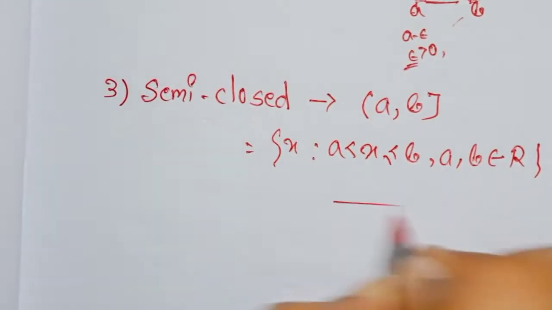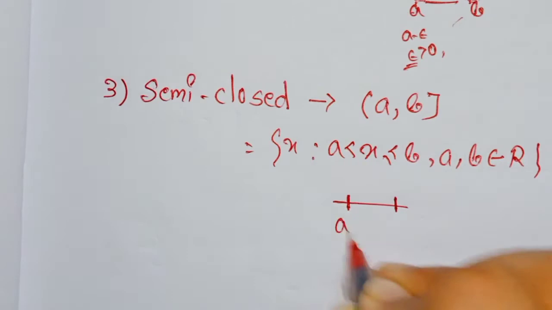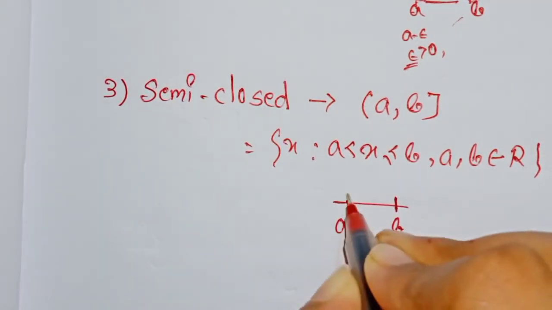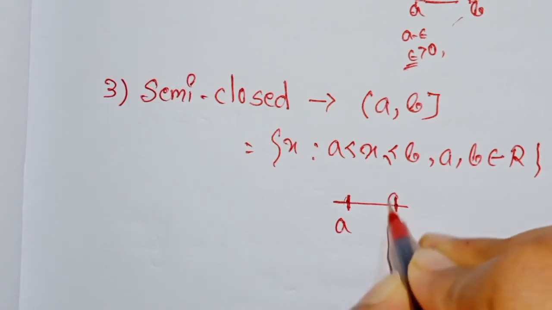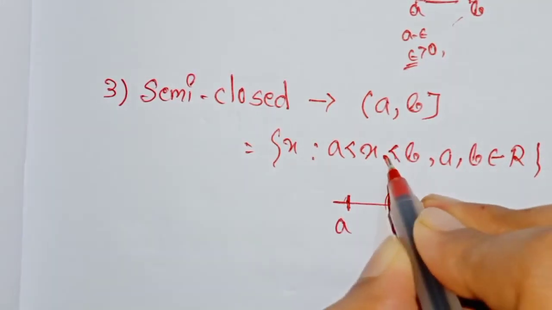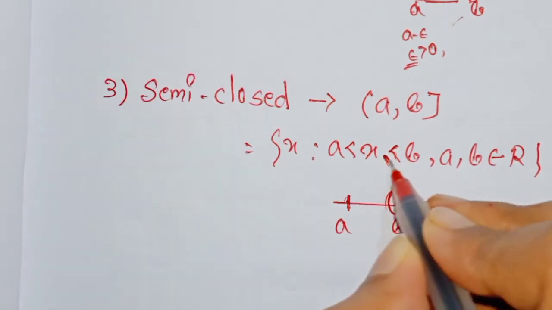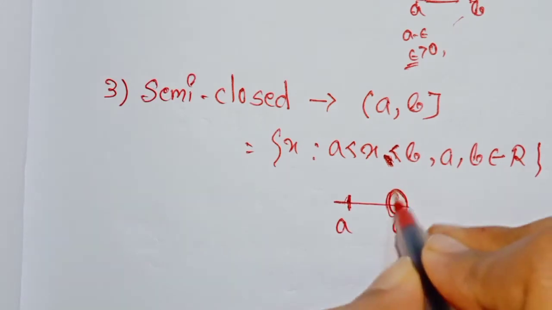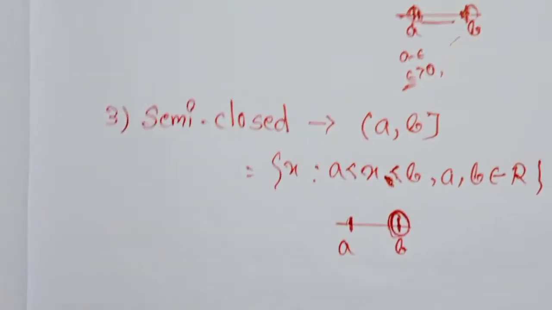In this case, the point A is not included in the set, but the point B is included in the set, as I had given less than or equal to. जहाँ इक्वल्स टू दिखेगा आपको वहाँ पे वो पॉइंट इंक्लूडेड है, ये आप समझ लेना।